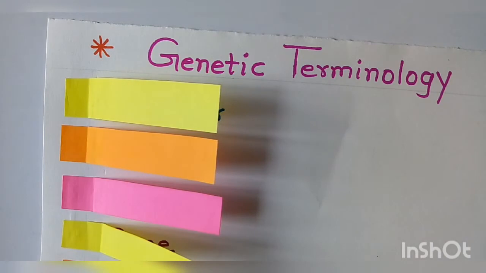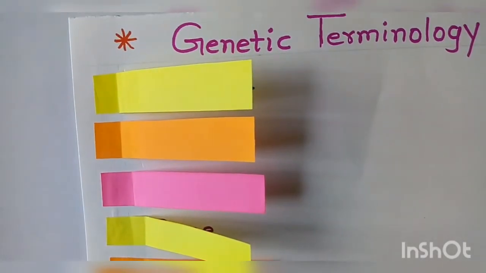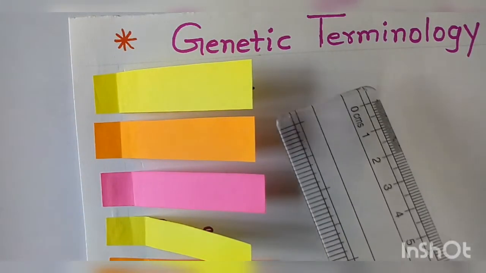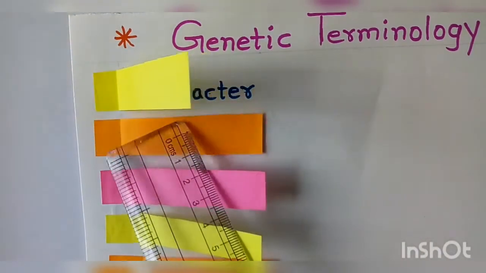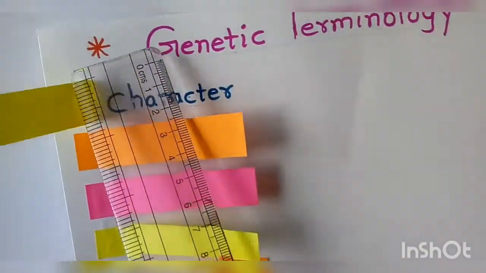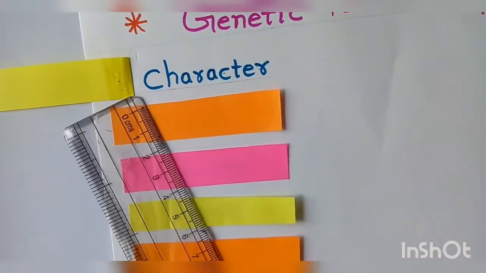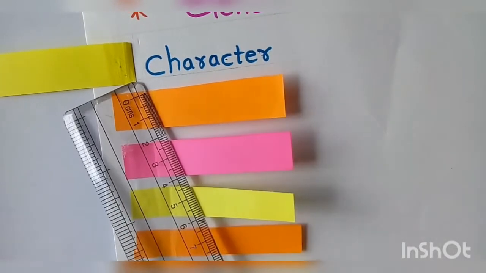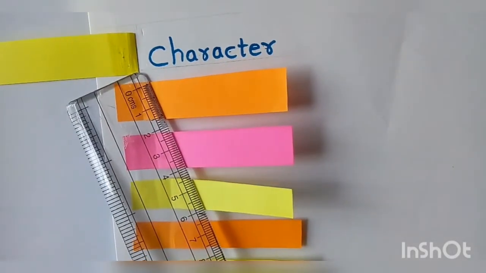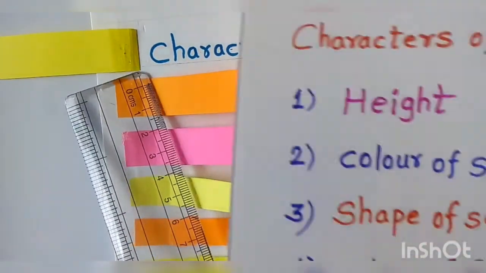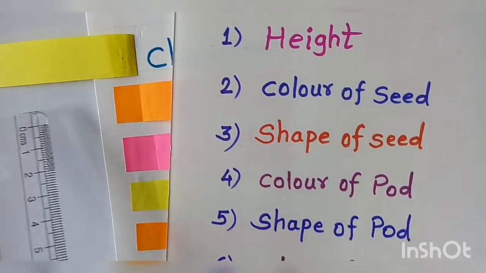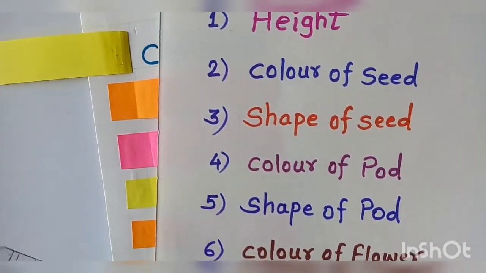Now coming back to genetic terminologies. These genetic terminologies are many in number. We'll study them one by one. The first genetic terminology is called character. What is character? Character is nothing but the different characteristics which are shown by the plant.